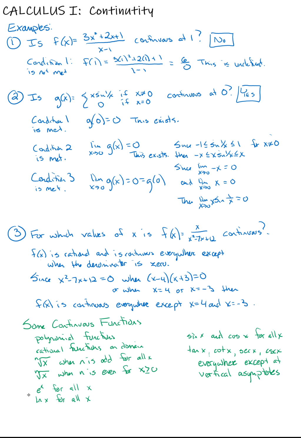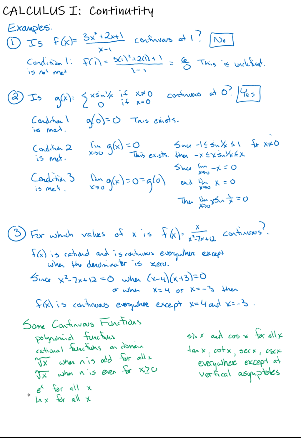Now I do want to point out real quickly, I'm using "or" here because I'm solving an equation, and one solution or the other makes it 0. But here I'm looking for places where it's continuous, and it's continuous at every place except this place and this place. So just watch the semantics there a bit.